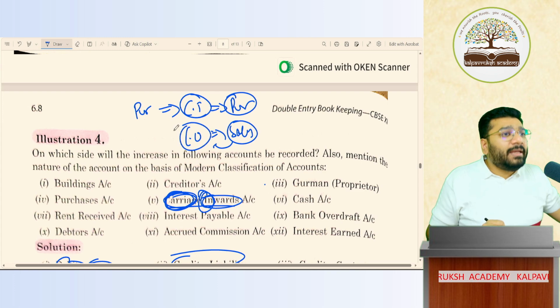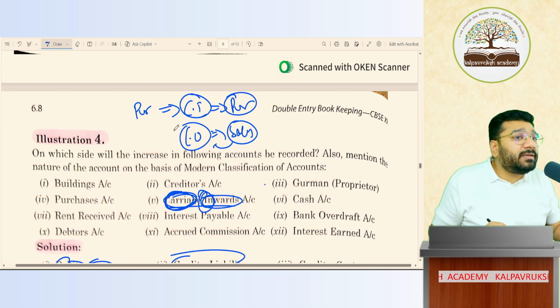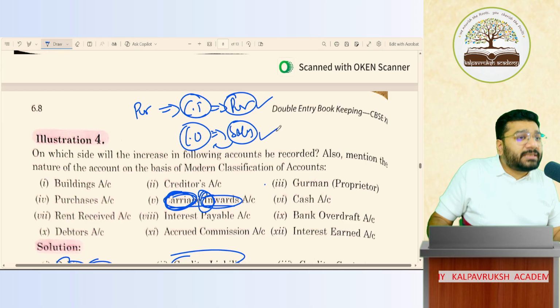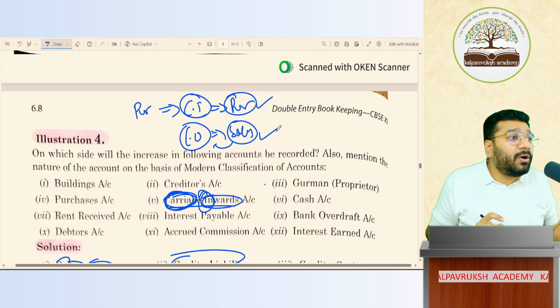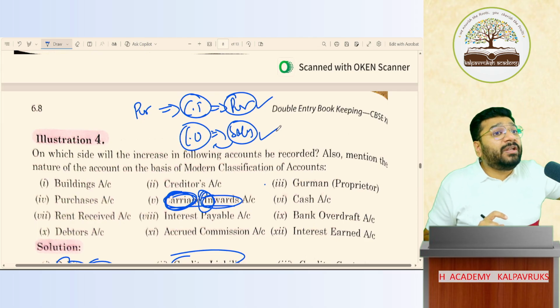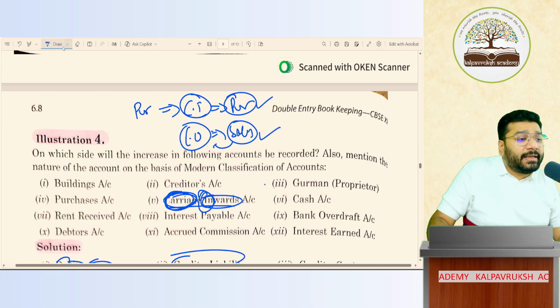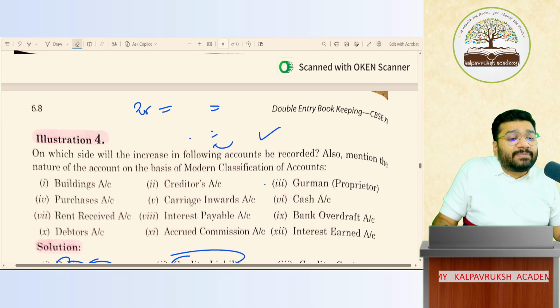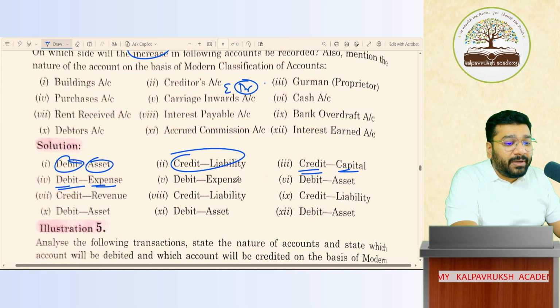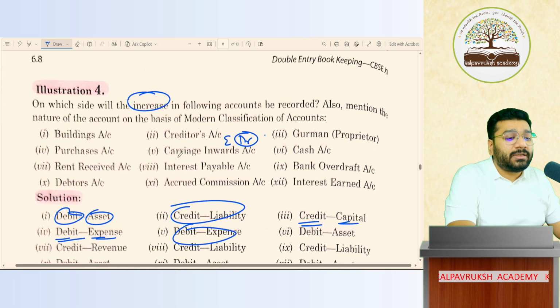Got it, not got it? In business, both are expenditure. But accounting for this and this will be different in the final accounts. Got it, not got it? What is the treatment? Why is it different? I'll be able to tell you only when we do final accounts. Clear or not clear? So in total, carriage inward is my expenditure. So as per modern rule, what classification? It is expenditure classification. Expenses are what balance? Debit balance. To increase expenditure, debit. So expense and debit. Debit and expenses. Got it, not got it?